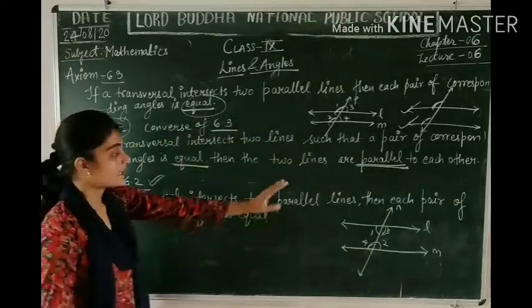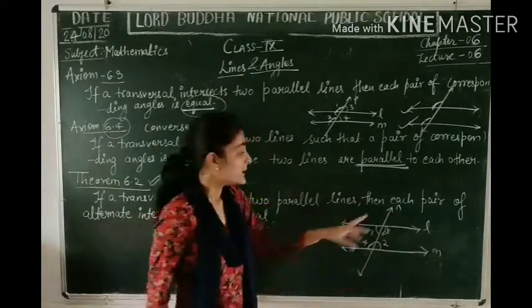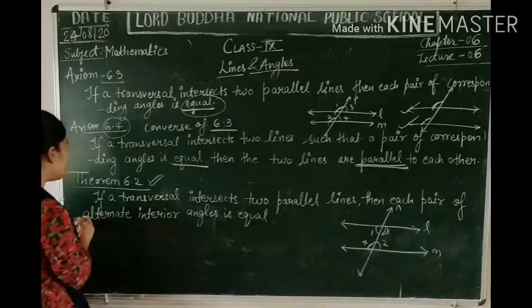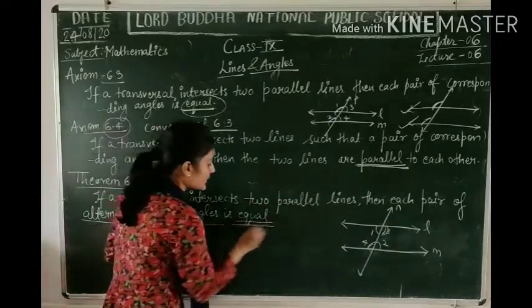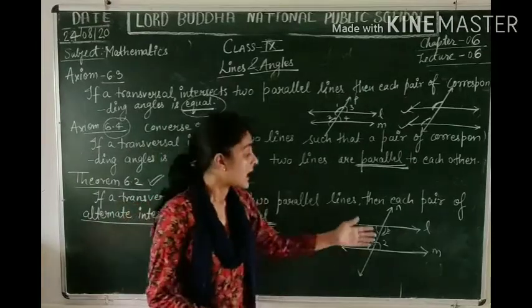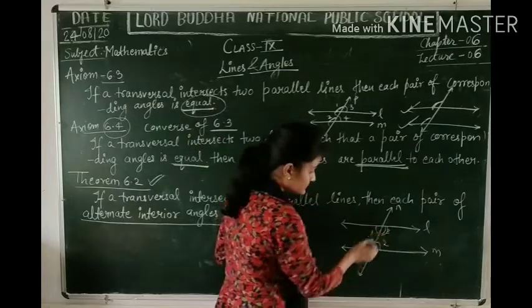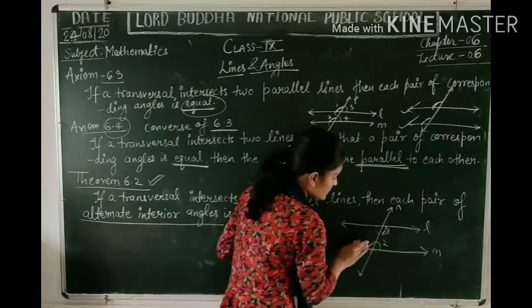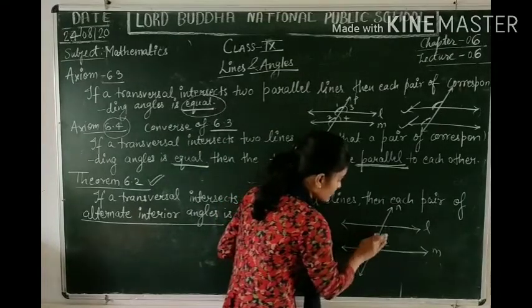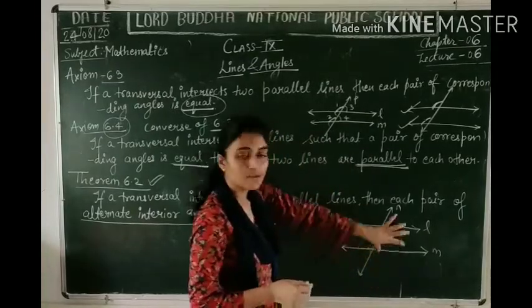So, what does this theorem say? It says that if two lines are parallel and there is a transversal drawn, then the pair of alternate interior angles are what? They will be equal in measurement. I have told you that they are equal, but how they are equal, we'll prove it. So, if I just draw two angles over here, I'm not going to write it completely, I'm just explaining it through this figure.